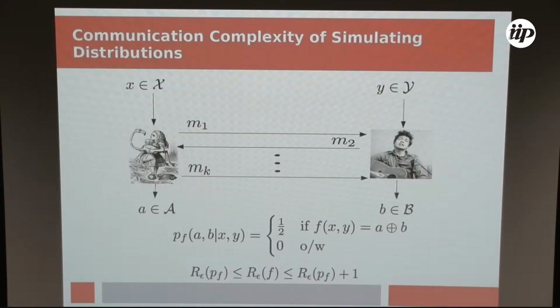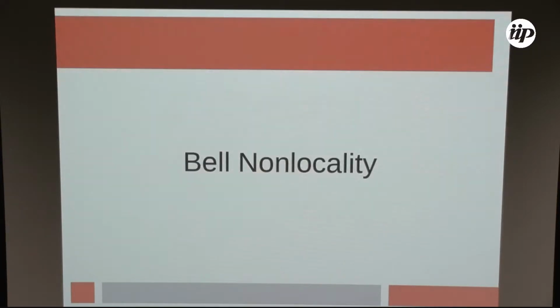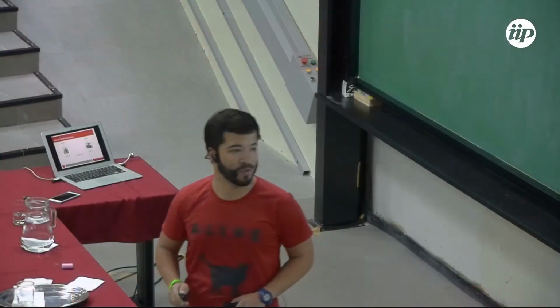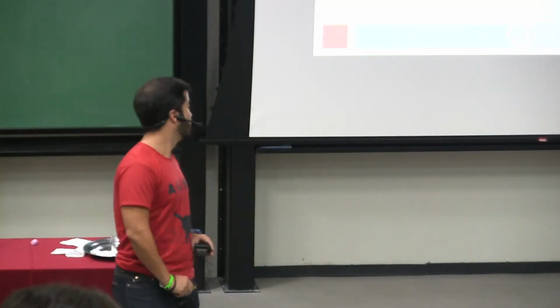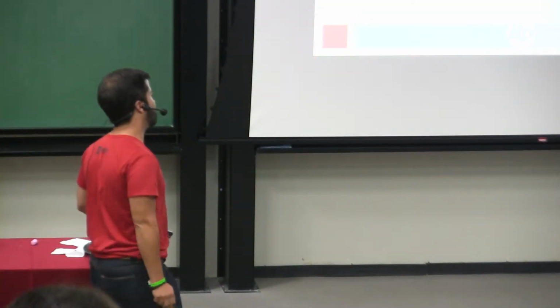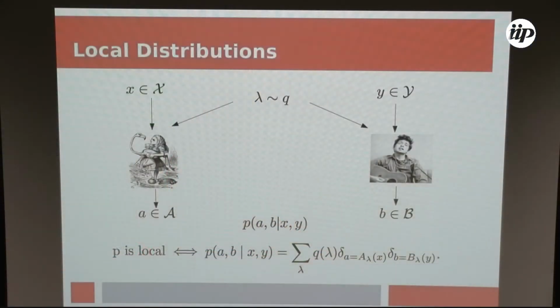Well, it's easy to see that you can recover the scenario of computing functions by studying the communication complexity of simulating this distribution. But I'm not going to go into detail with this. Okay, now some definitions from Bell non-locality, which we've seen during the day, so it will be quick. We say a probability distribution is local when there is a classical protocol, with shared randomness, which communicates 0 bits and outputs according to this probability distribution.